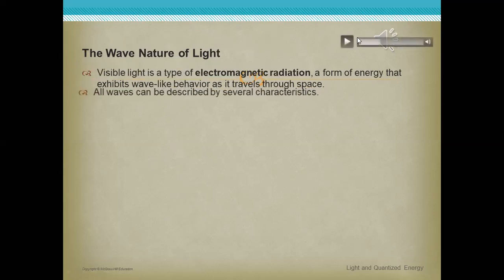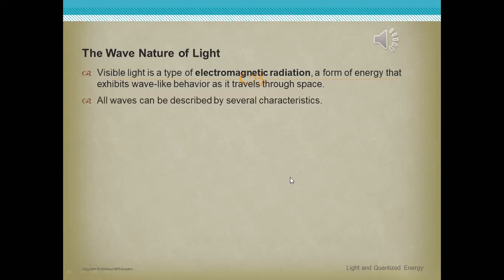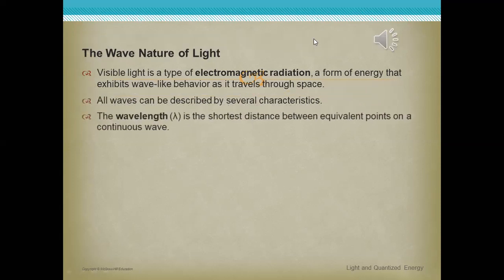After that, all waves can be described by several characteristics, and light includes many waves. The wavelength, lambda, is the shortest distance between equivalent points on a continuous wave. That is the definition that we defined before.